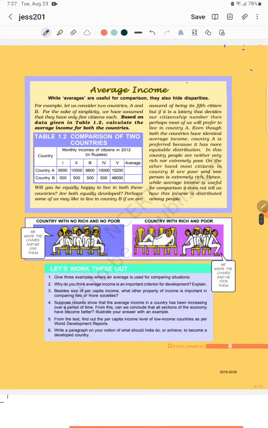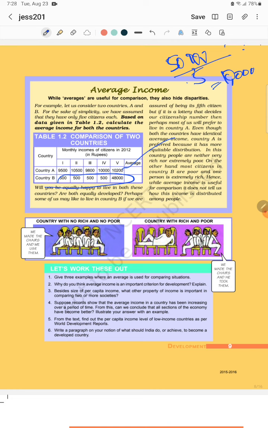Okay. So here you can see one thing. Here it's 9500, 10,000, right? Here it is 10,000 and it is 10,200. If you calculate, it will be 50,000. 50,000 divided by 5, the average income will be 10,000. But you can see here the distribution of income is very equal. Everyone's income is quite similar.